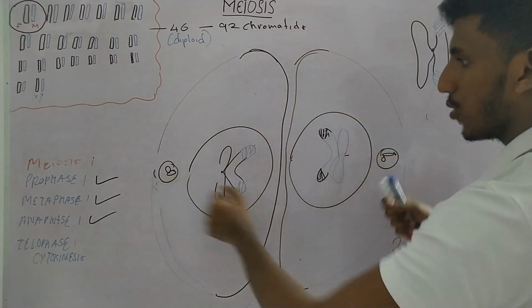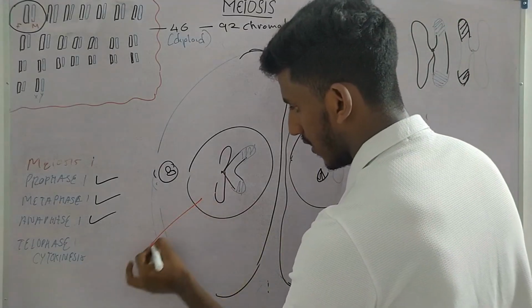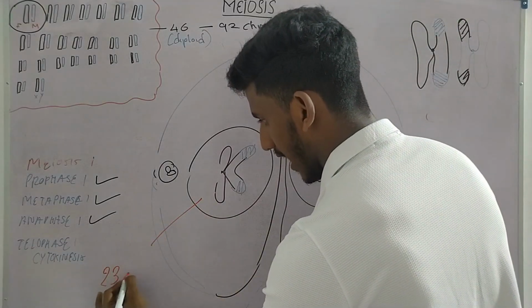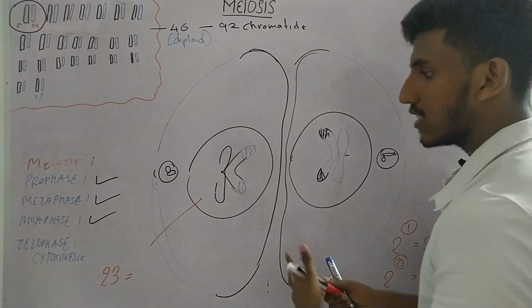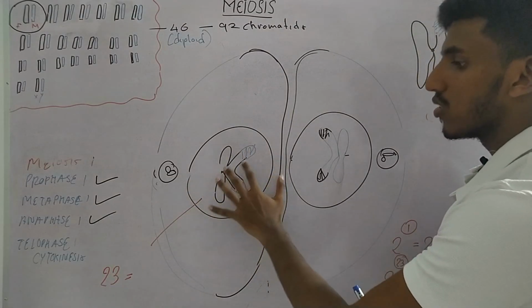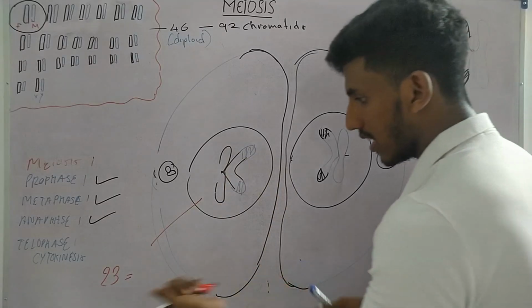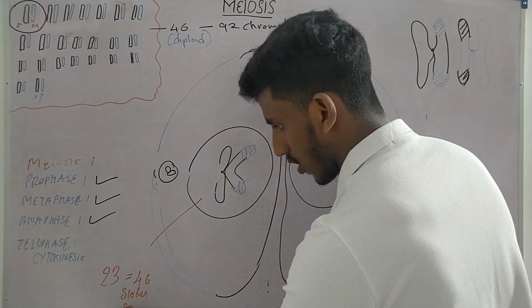When they divide into two, we'll have 23 chromosomes on one side. So we'll have 23 chromosomes and 46 sister chromatids. Each chromosome has two sister chromatids. So this one chromosome has two sister chromatids. So 23 chromosomes will have 46 sister chromatids.